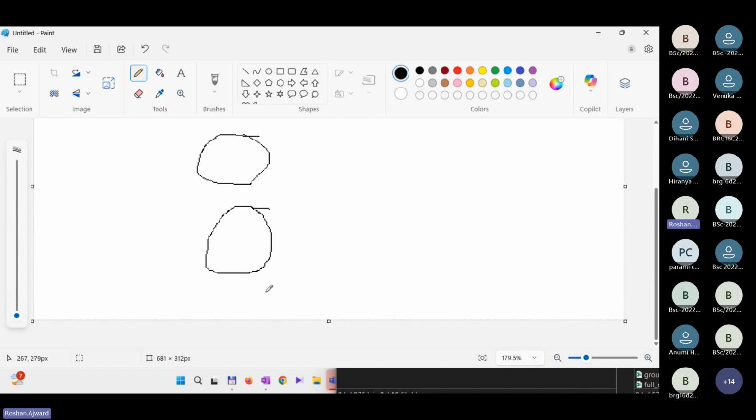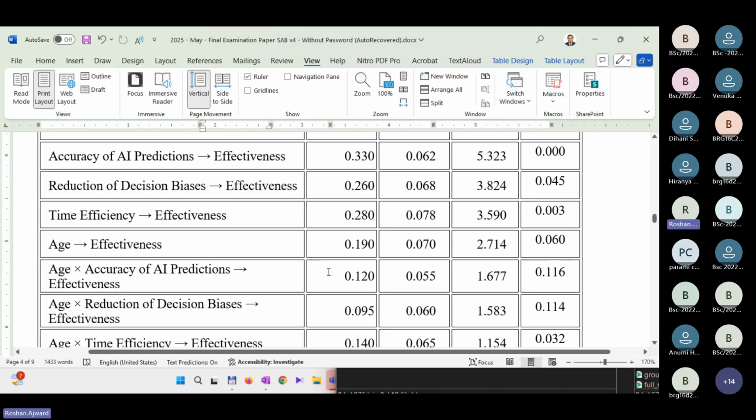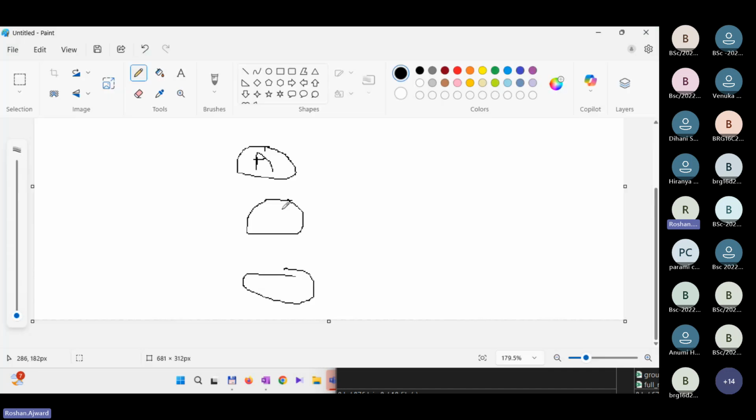Now draw nice circles, right? I'm drawing this in Paint. So these are the 3 independent variables. What are the 3 independent variables? It's called accuracy, A. Now I'm unable to write it because I'm drawing. Then decision biases, I say B. But in the exam, you write the proper variable.